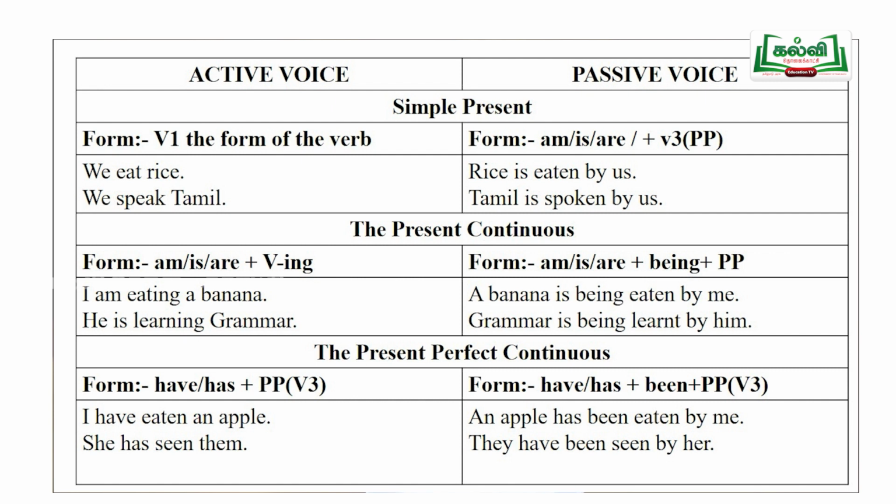Rice is taken to the subject place. So, rice, the verb, eat, is changed into is eaten, and at last we join by before the object. So, the answer is rice is eaten by us.